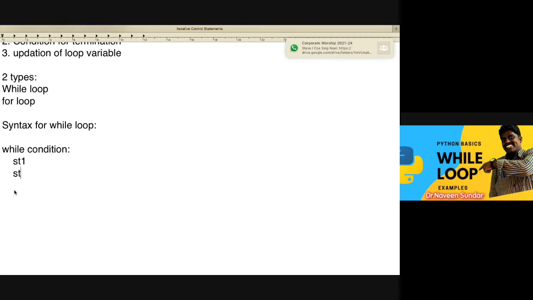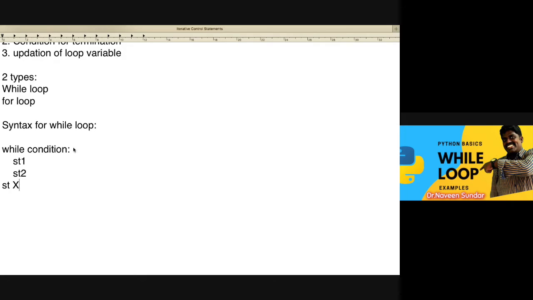So statement 1, then statement 2, and likewise we can have n number of statements. After this block of statements is executed, we have statement X. Got my point?